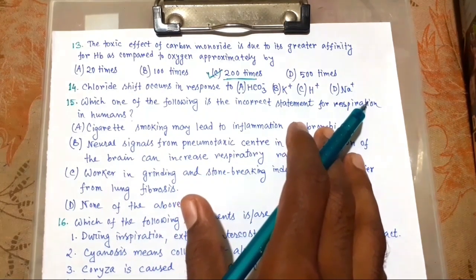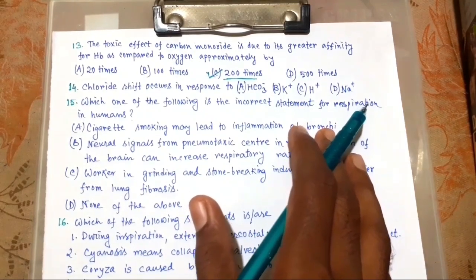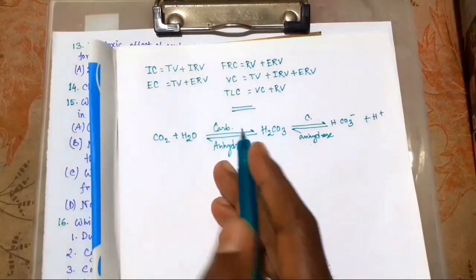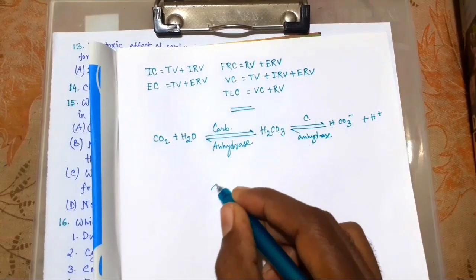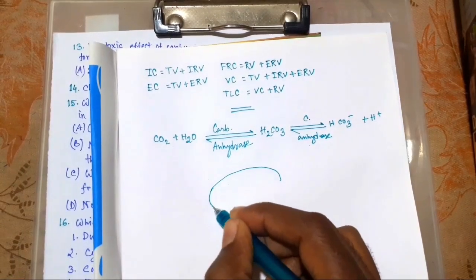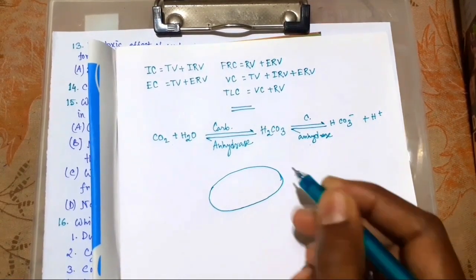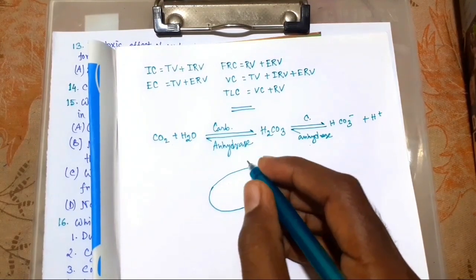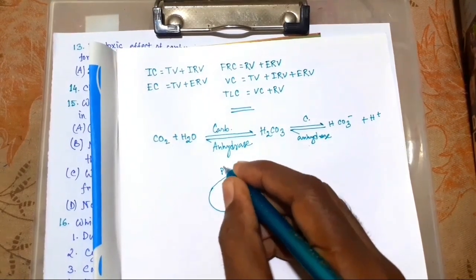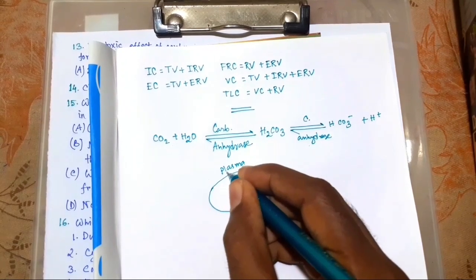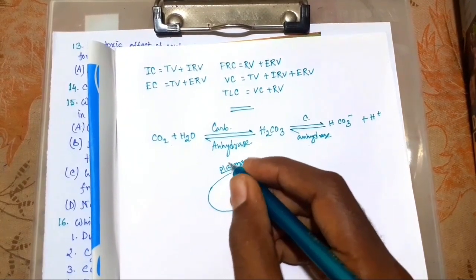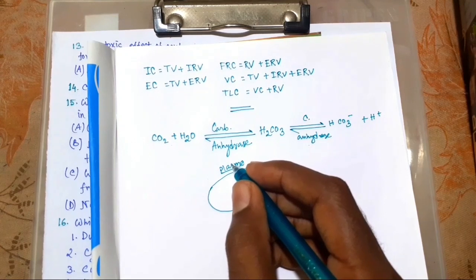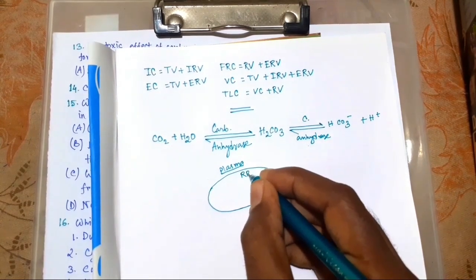So what is the phenomenon? I can draw a diagram. Suppose this is RBC, and this is plasma outside. So here what happens?